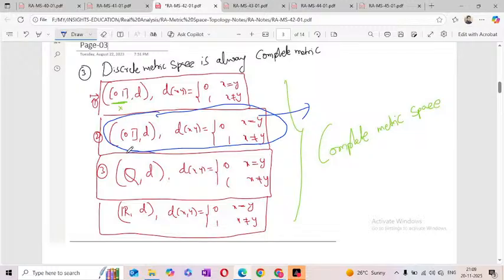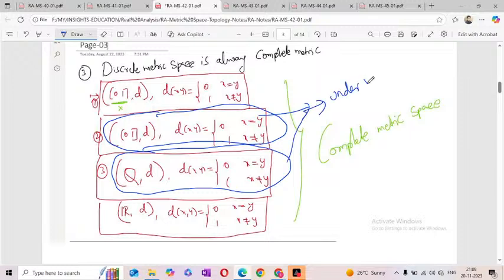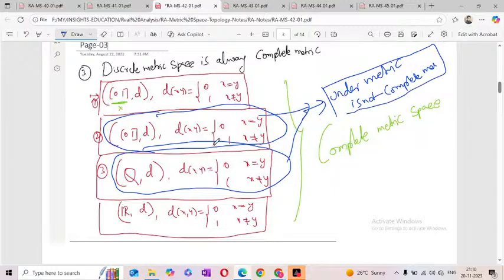Next one, under the usual metric, Q comma d is not a complete metric space. But if it is the discrete metric, these all are complete metric spaces.